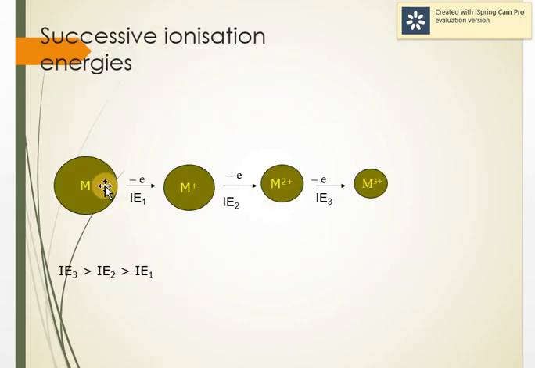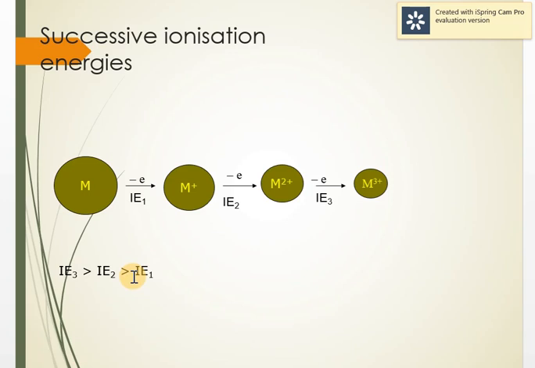Now, if you see a metal, if I lose the first electron, we call it the first ionization energy. Now, from this cation, if I take out one more electron, that is called the second ionization energy. Now, from this cation, if I remove one more electron, that is called the third ionization energy or enthalpy. Always remember, third ionization enthalpy is more than second, which is more than first ionization enthalpy.